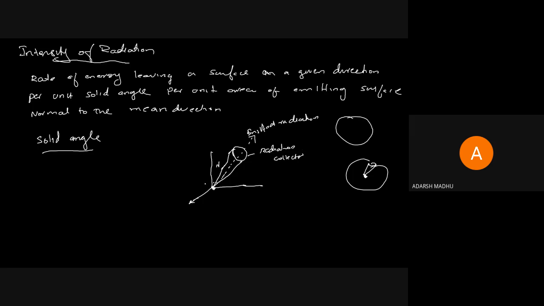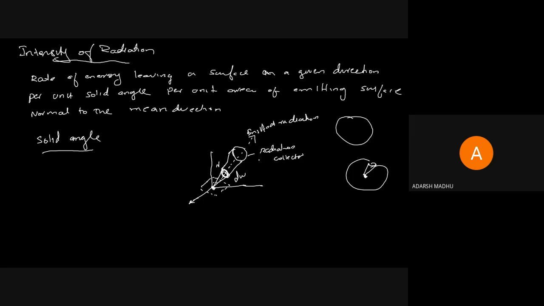So we can assume that it is a spherical surface which emits the radiation from the center of the sphere to the outside, and we are taking the total cone of radiation from the center of the sphere. That spherical angle is known as solid angle.